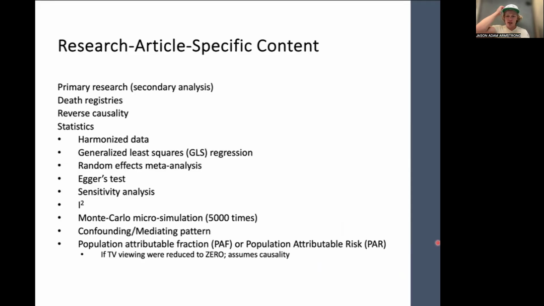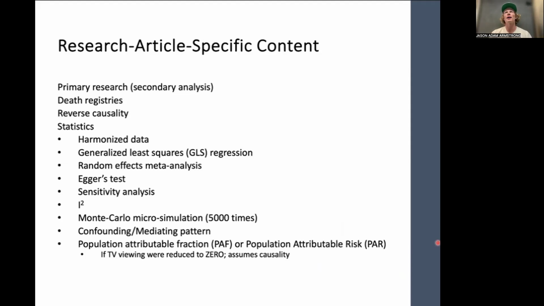Your I squared is just looking at homogeneity versus heterogeneity and determining whether or not you should use a fixed effects model or a random effects model. Random effects, right? We already talked about earlier, so hopefully you understand that. If not, I'd suggest going back to week 5 material. A Monte Carlo analysis is really fun.